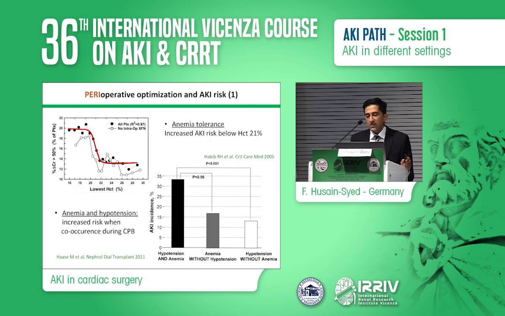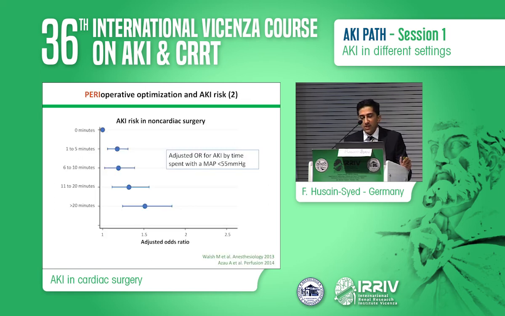And with regards to further management of acute anemia during cardiopulmonary bypass, which is associated with more AKI, all of these studies are retrospective, and they seem to show an elbow curve with increased risk of AKI as the hematocrit dips below 20 or 21. And this seems to occur irrespective of whether the patient gets a transfusion or not, and actually transfusion itself seems to add some risk to these patients, although a recent study suggested that anemia is less well tolerated when hypotension is also present.